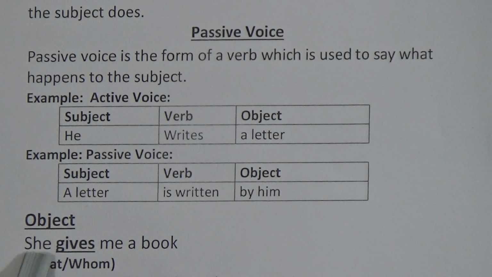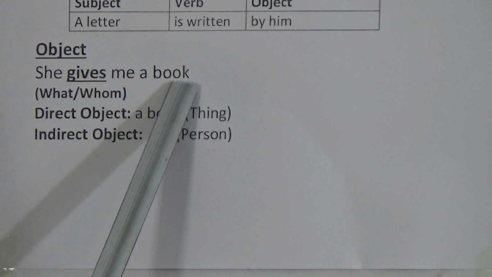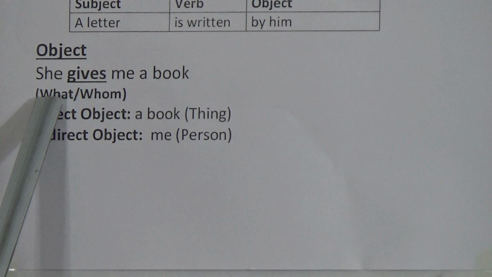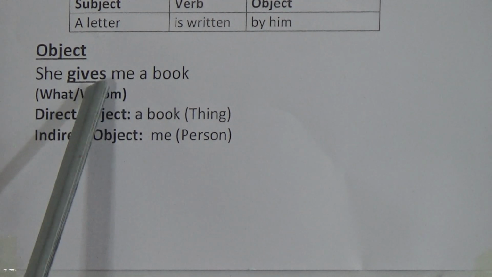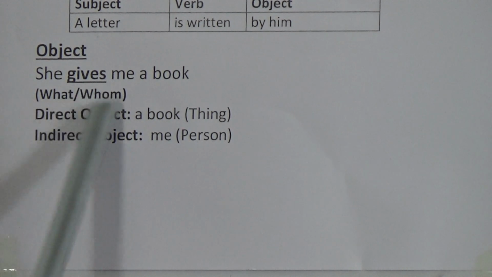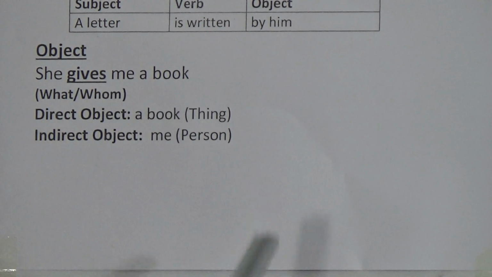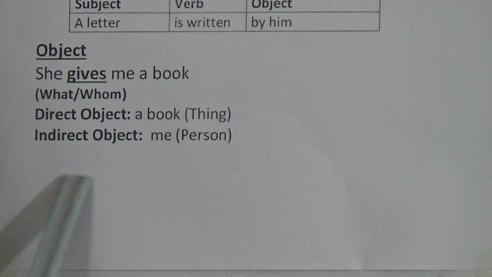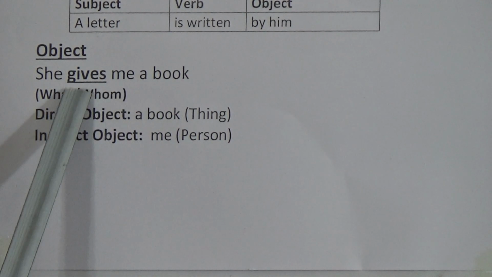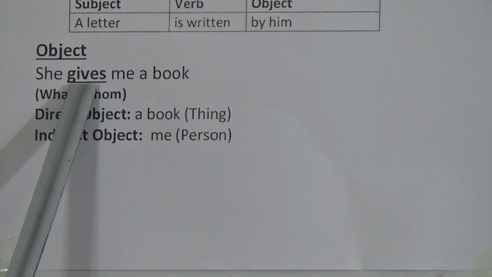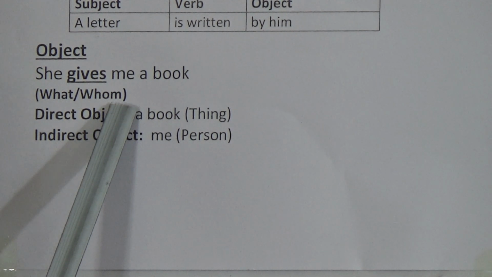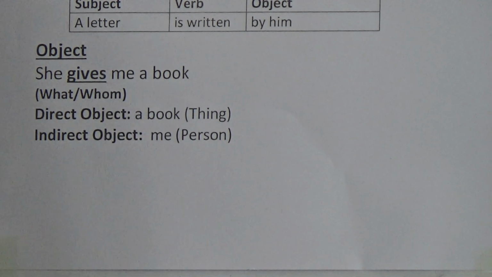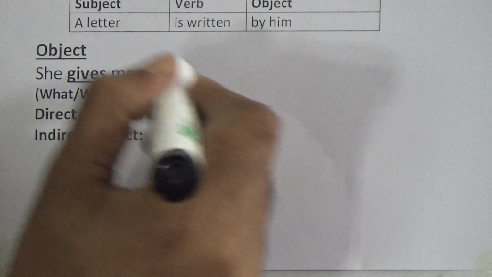Now, what is an object? She gives me a book. Here, what or whom? If we ask the verb with the words what or whom, the answer we get is the object of a sentence. I repeat again, when we ask the verb a question with what and whom, the answer we get is the object of a sentence. Here we have to put a full stop.